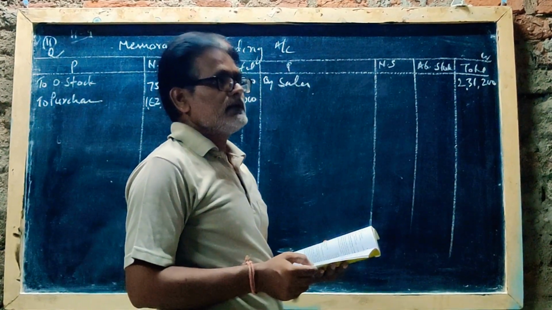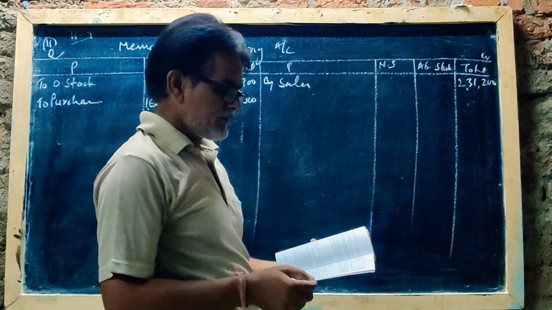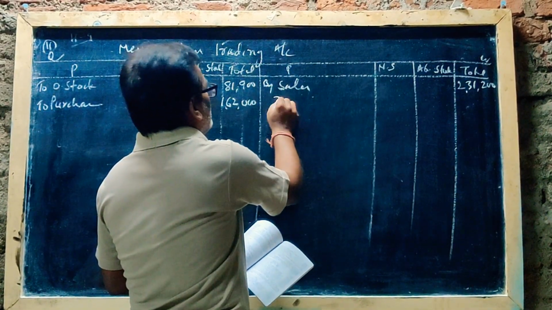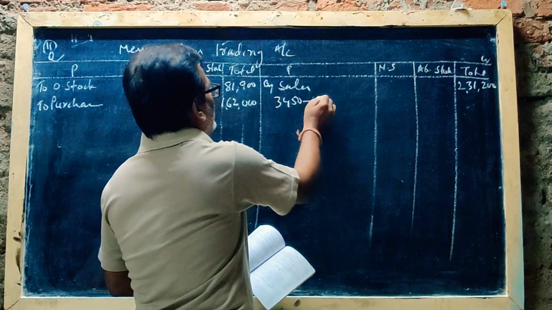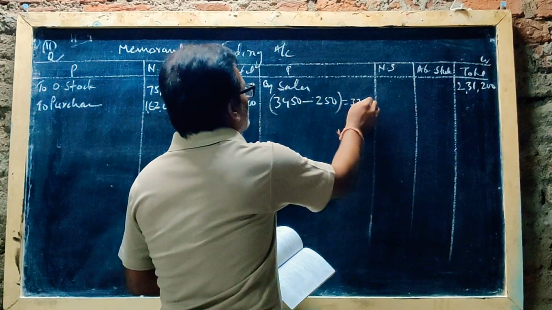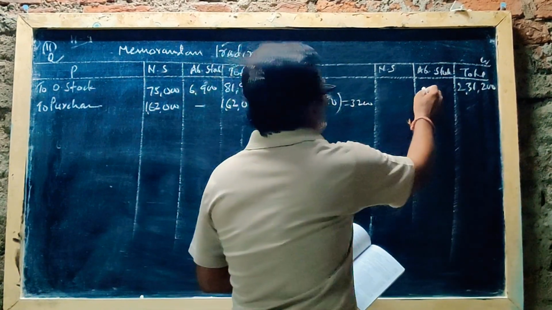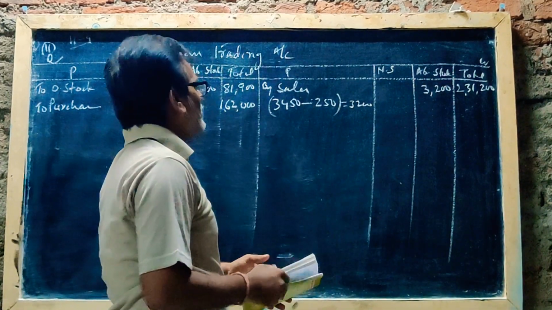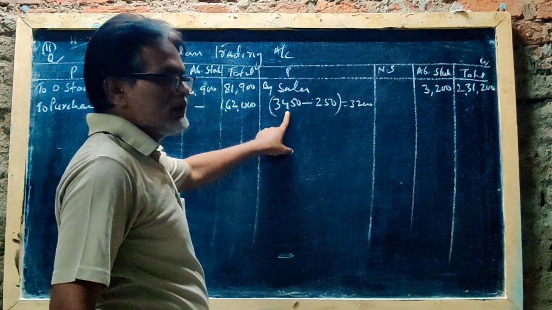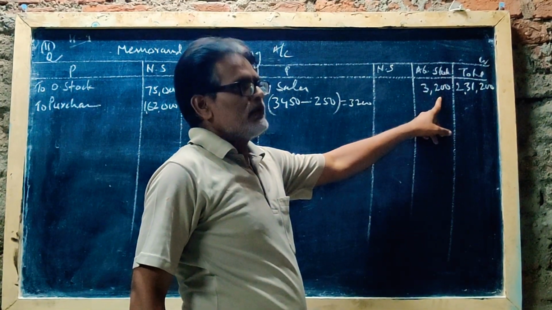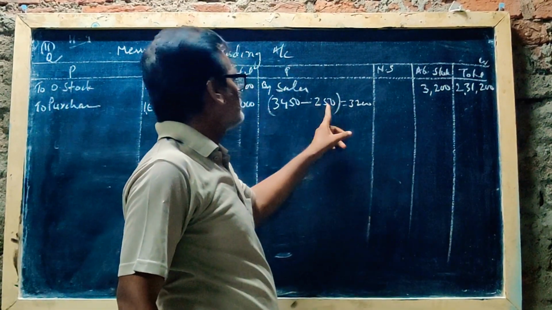Its sales value is 3,450 minus 250, you get 3,200. This is abnormal stock sales. So 3,450 stock is sold at the rate of 3,200, which means you are getting a 250 rupees loss.